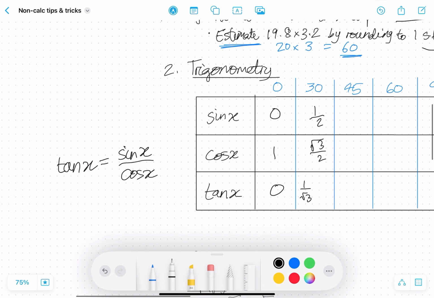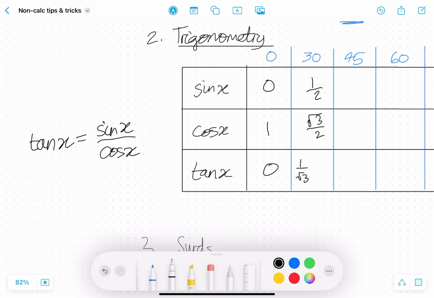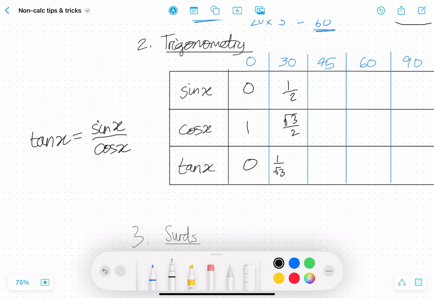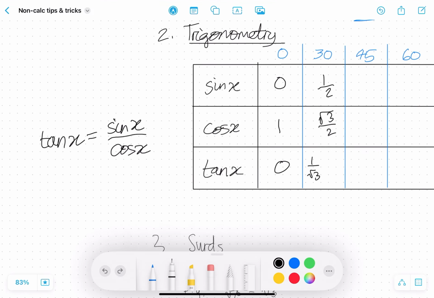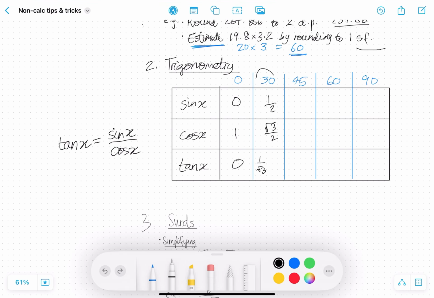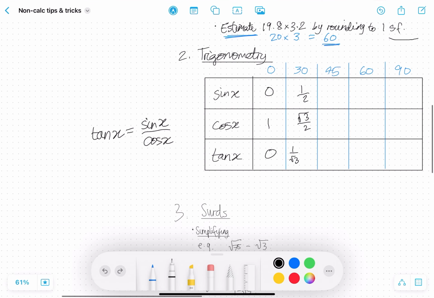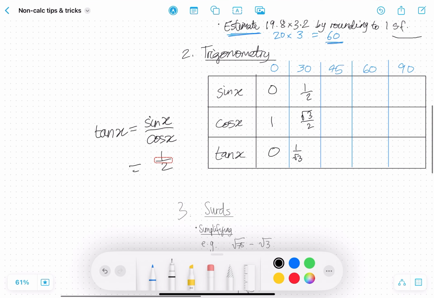I think that knowing this identity will really help in your exams, because you only need to remember the values for sine and cosine, and then you can calculate the value for tan. So for 30 degrees, tan x is equal to 1/2, which is sine x, divided by cosine x, root 3 over 2. And then the 2's cancel, and you're left with 1 over root 3, as we've seen before.